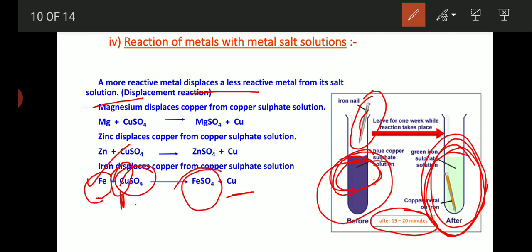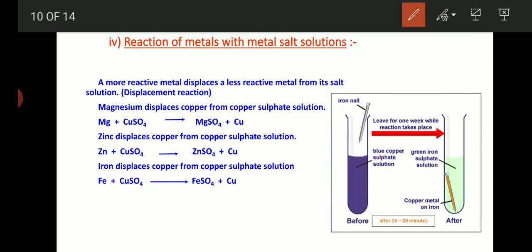So we can infer that in this reaction, the highly reactive metal displaces less reactive metal from its salt. Here compare magnesium and copper sulfate. Magnesium is stronger than copper, so magnesium displaces copper from copper sulfate and becomes magnesium sulfate. Similarly, zinc and copper. Here zinc displaces copper from the copper sulfate, it becomes zinc sulfate.